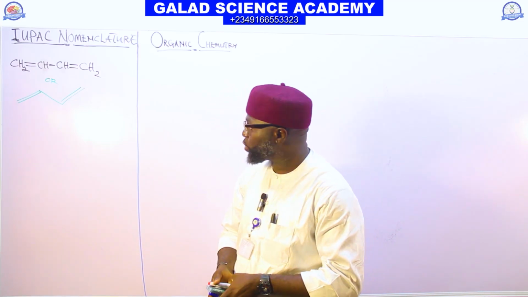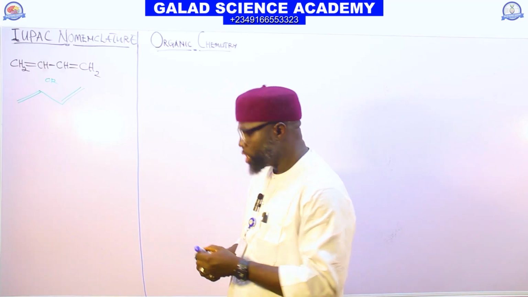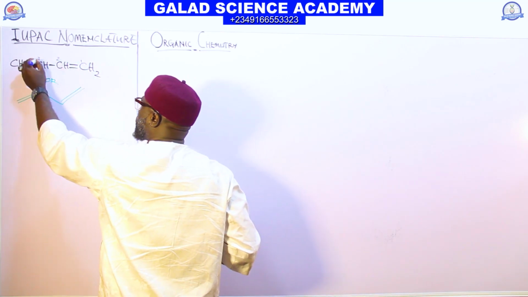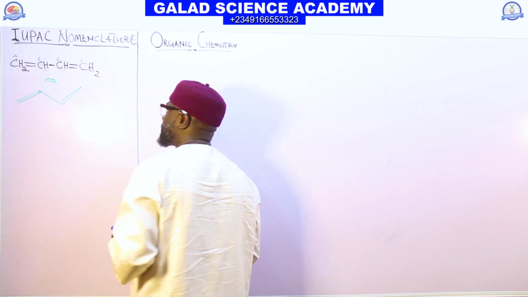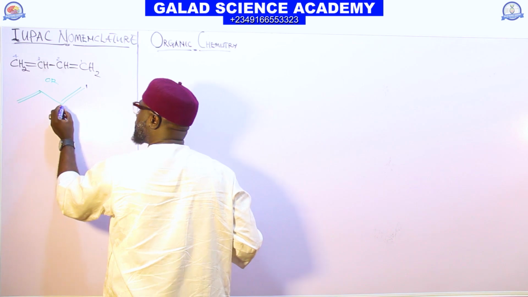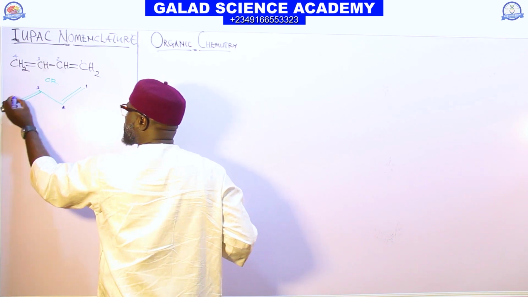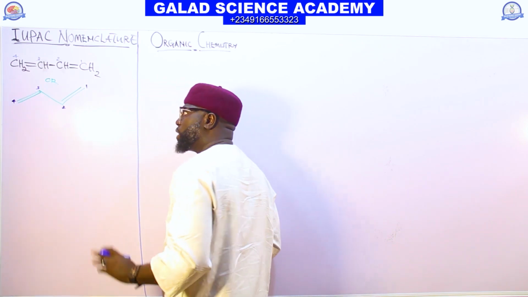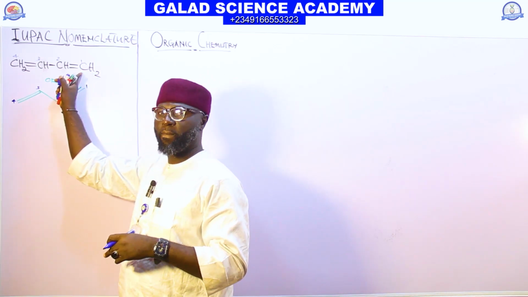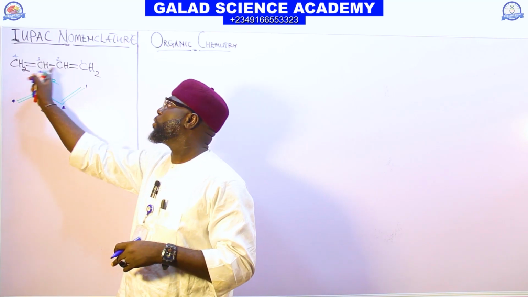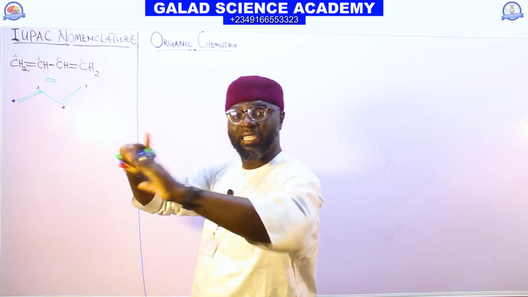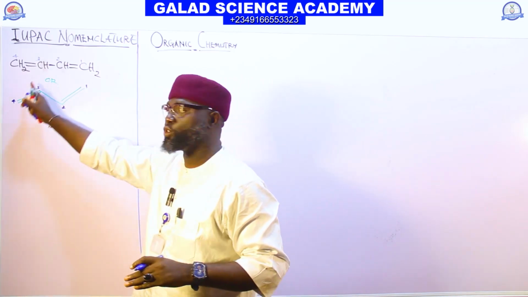So to name this kind of compound, what will we do first? We will say 1, 2, 3, 4. So this is 1, 2, 3, 4, the same. But you observe that at the first carbon here and the third carbon here, we have double bond. The parent chain, the longest chain, is 4.